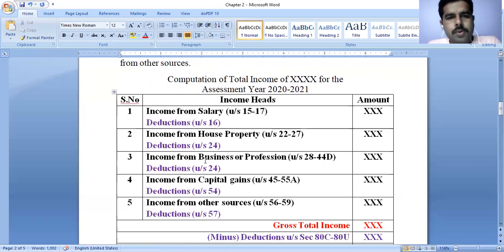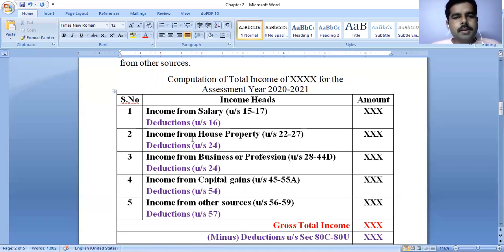This is the most important heading. Then observe the heads here. Serial numbers 1, 2, 3, 4, 5 are given, with the income heads and the amount. Income from salary comes under sections 15 to 17, and deductions are also allowed in salary. In the next class we are going to discuss the individual heads, but today we are going to discuss only a few example problems as well as just a pro forma of total income.